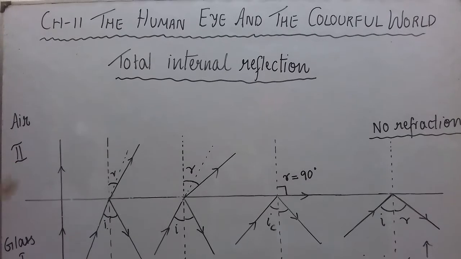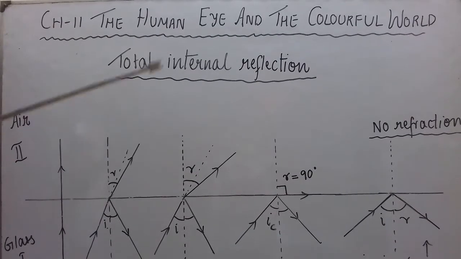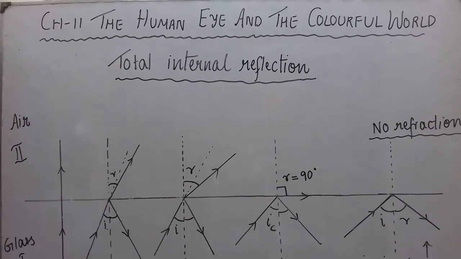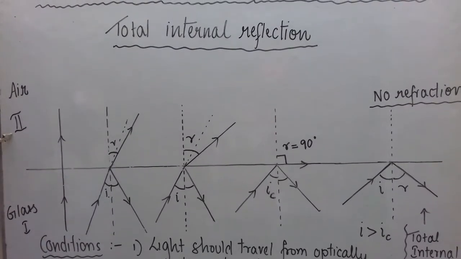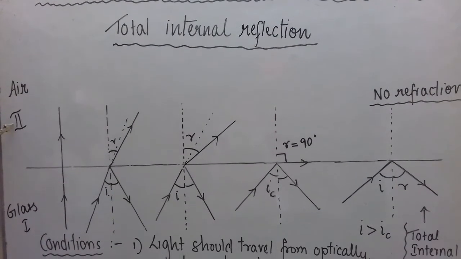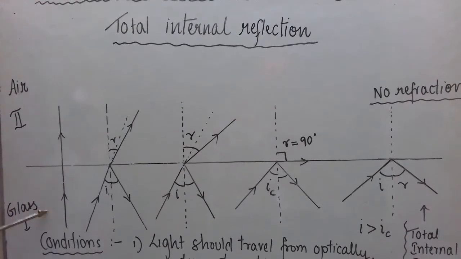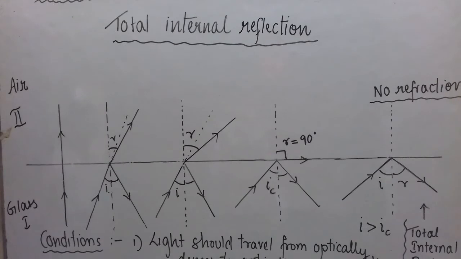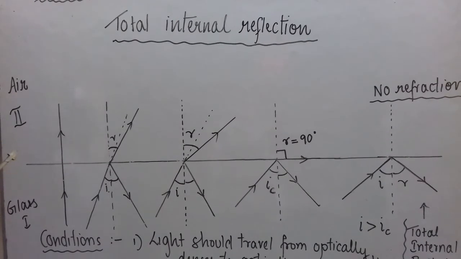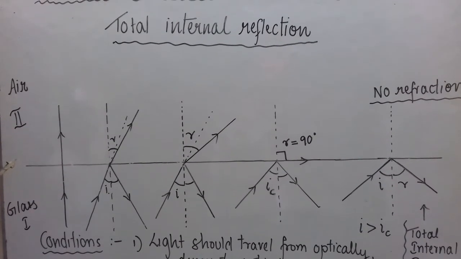So now let us see what is total internal reflection. To understand this, we will consider two different media, air and glass. I have written first here and second here. It means our incident light lies in the first medium. Please don't consider white light, consider a single color of light, it means monochromatic light.